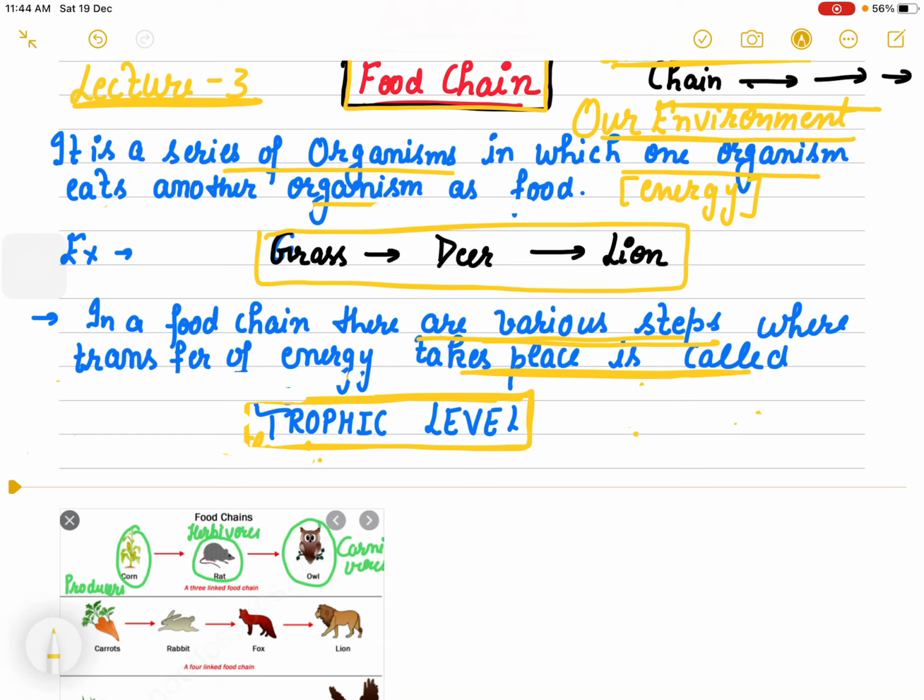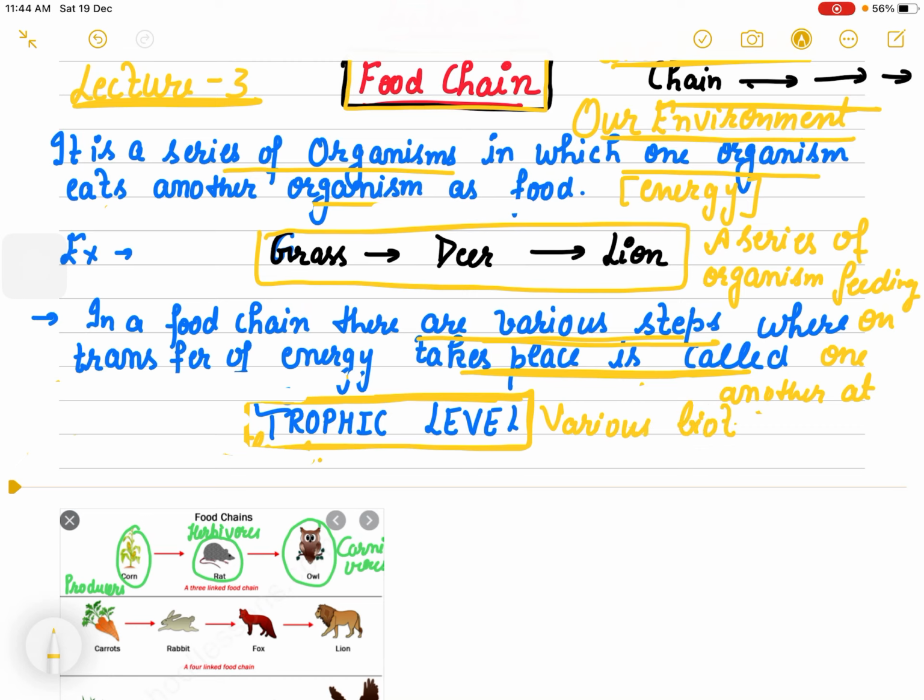It is a series of organisms. Food chain is a series. It is a series of organisms feeding on one another, है ना? That is what it is. Food chain is a series of organisms feeding on one another at various biotic levels. They form a food chain.